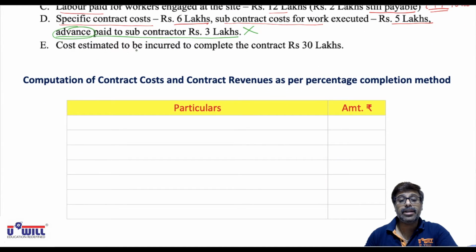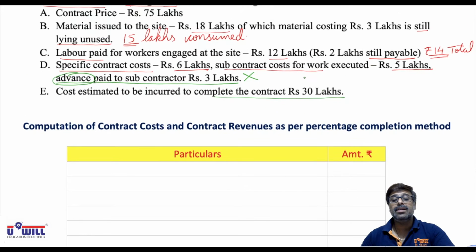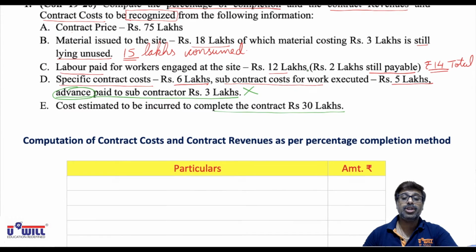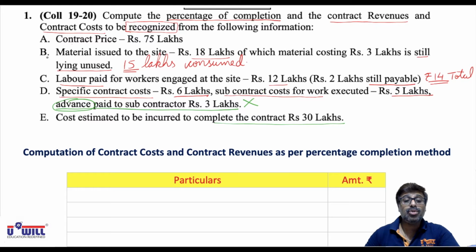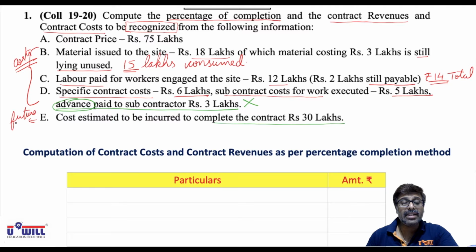Costs estimated to be incurred to complete the contract is 30 lakhs, means 30 lakhs we still have to incur in future to complete this contract. So these costs are already incurred and this cost we are going to incur in future. This will help us in finding the total cost of the contract, which is asked in the question. Revenue is going to be 75 lakhs.